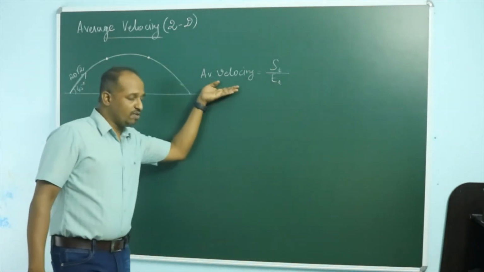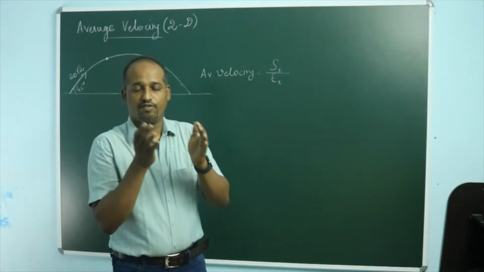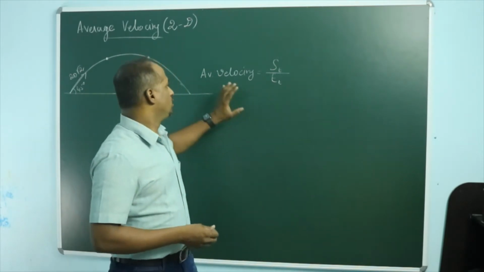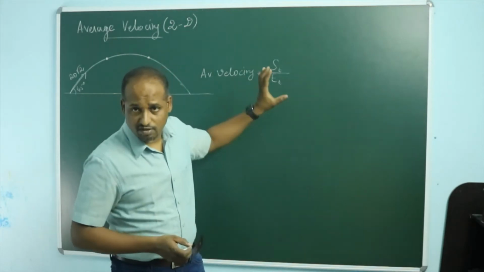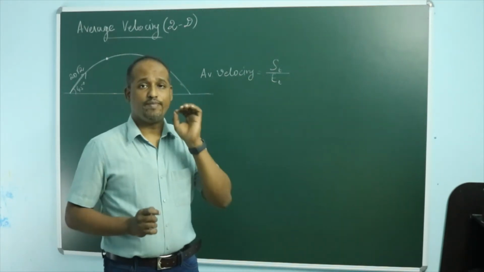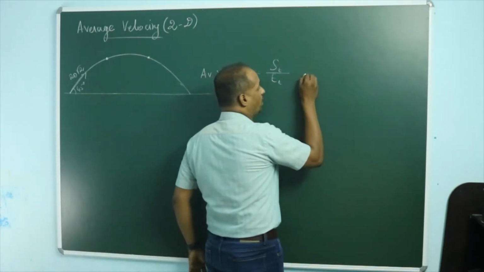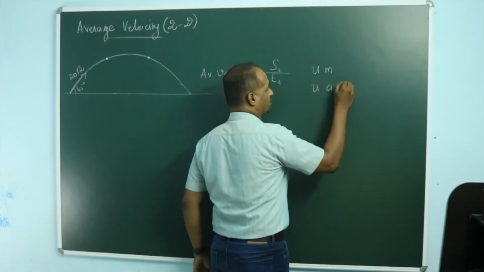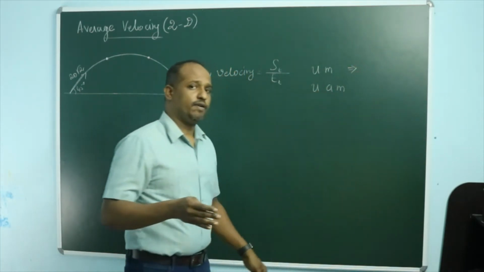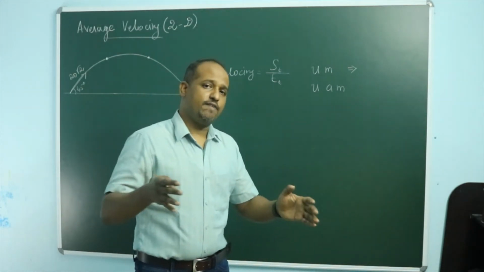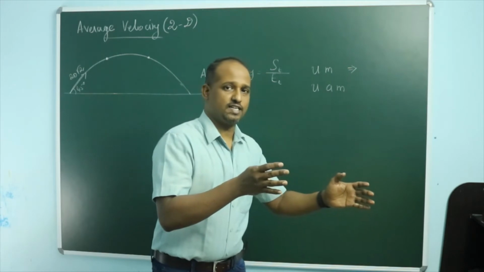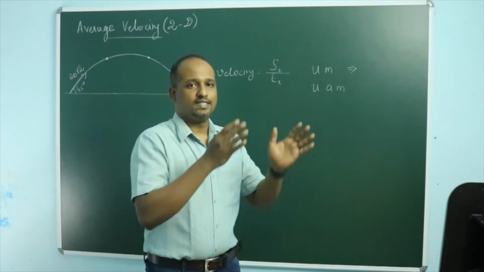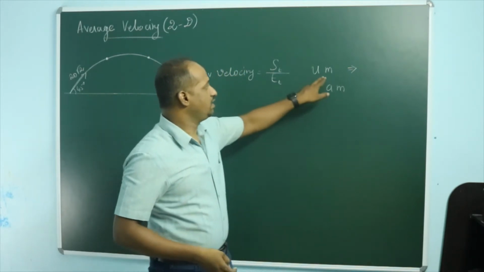You can find average velocity in case of uniform motion, in case of uniformly accelerated motion, or for non-uniform motion in general. So the average velocity, based on this definition, if you work out, two major things we will come up with. One is uniform motion and the other one is uniformly accelerated motion. What is uniform motion? If an object is going with the same velocity and it does not change its direction, it does not change its magnitude of the velocity, that means speed, it does not change. In the same direction with the same speed it is going, that is uniform motion.